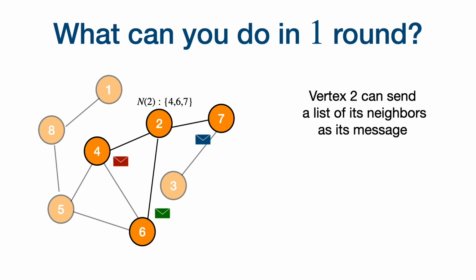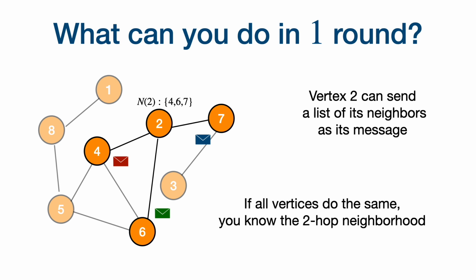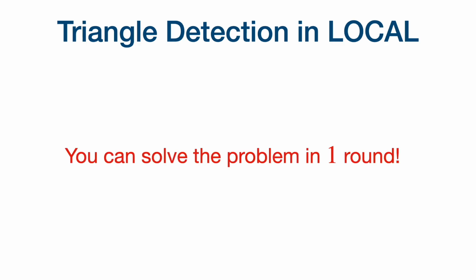So let's say all the vertices in the graph do this. At the end of this round of messages, all these players will come to know all the vertices in their two-hop neighborhood. For instance, 4 is going to come to know that 6 is in the two-hop neighborhood, and that there is an edge from 2 to 6, because vertex 2 would have sent this to 4. But if you know the entire two-hop neighborhood, then you have solved triangle detection, because a triangle can be found just by moving away from you for only 2 steps. So triangle detection in this LOCAL model is very easy to solve.